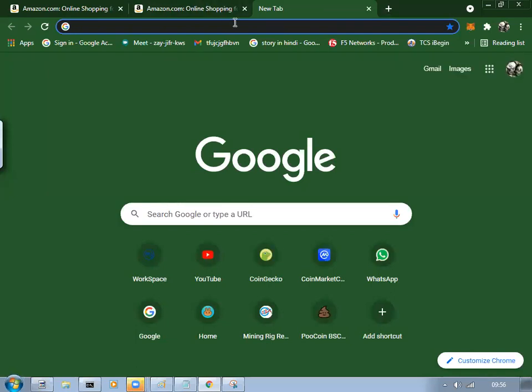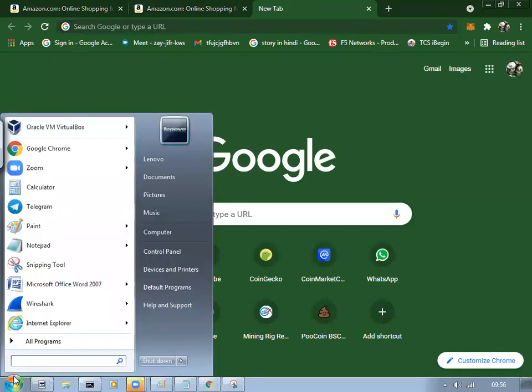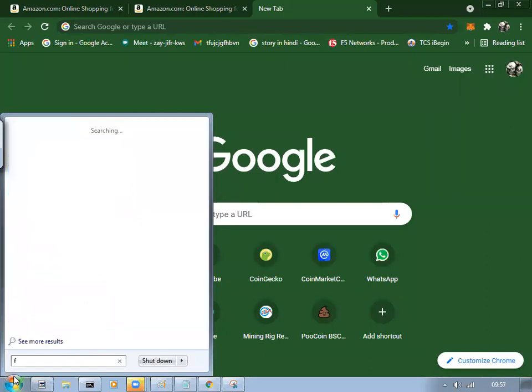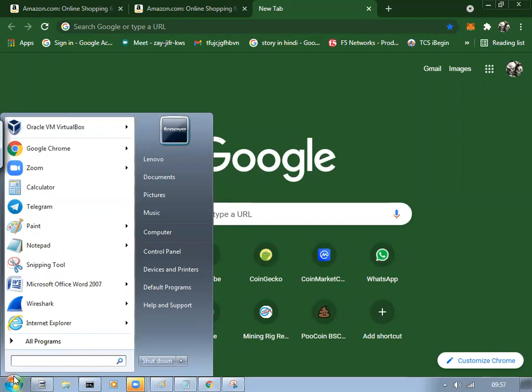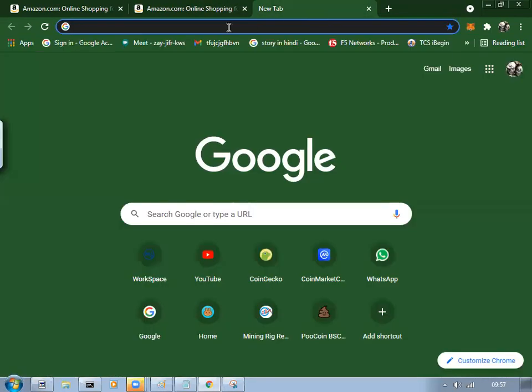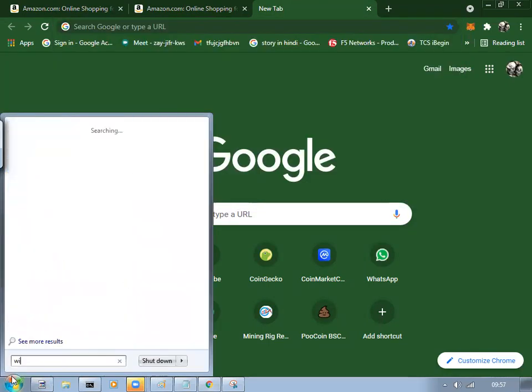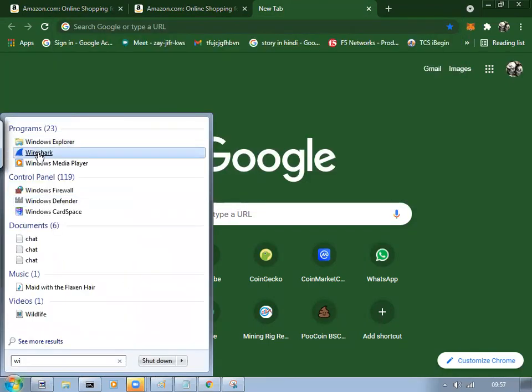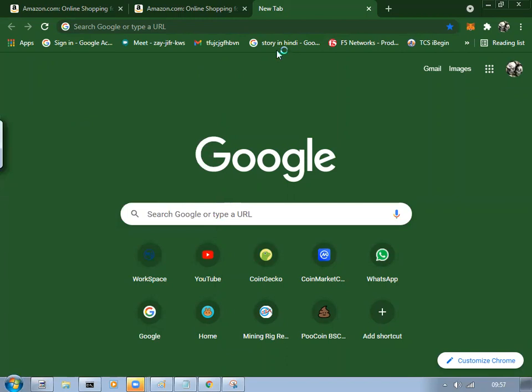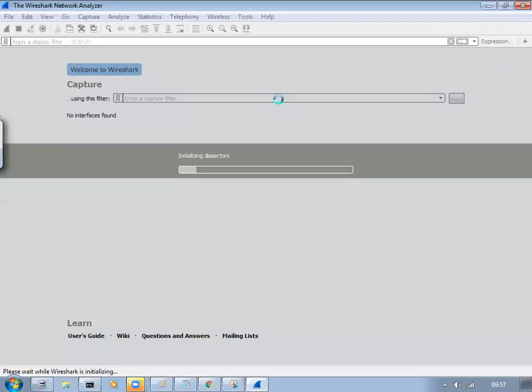Firefox is not there, okay, let me show you here itself. Wireshark, don't get scared, I just want to show you. It takes a couple of seconds to launch, and then another 10-15 seconds to load everything.